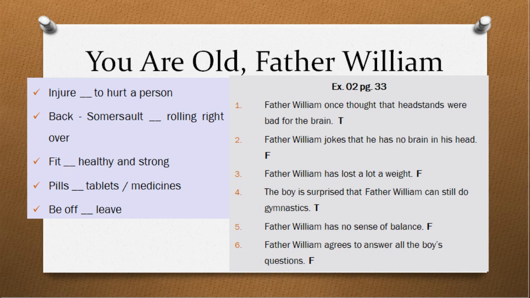Number 3. Father William has lost a lot of weight. That is false because he was still healthy. The boy is surprised that Father William can still do gymnastics. He was very old to do the gymnastics. That's why the boy was surprised. That is true. Father William has no sense of balance. That's false. He can balance a fish on his nose. Father William agrees to answer all the boy's questions. That's false. He asks the boy to leave at once because he was annoyed.